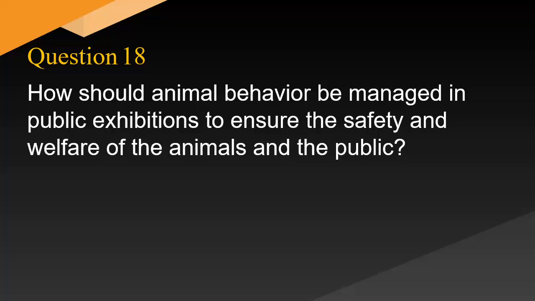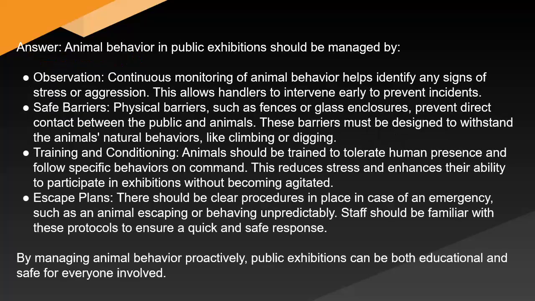How should animal behavior be managed in public exhibitions to ensure the safety and welfare of the animals and the public? Answer: animal behavior in public exhibitions should be managed by observation. Continuous monitoring of animal behavior helps identify any signs of stress or aggression. This allows handlers to intervene early to prevent incidents. Safe barriers: physical barriers such as fences or glass enclosures prevent direct contact between the public and animals. These barriers must be designed to withstand the animal's natural behaviors, like climbing or digging.